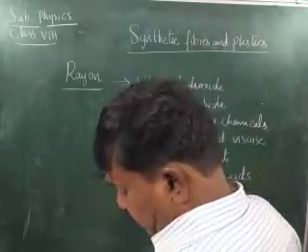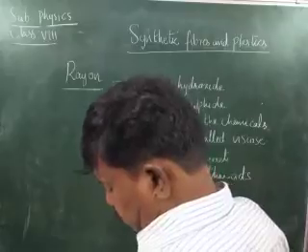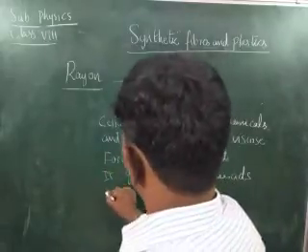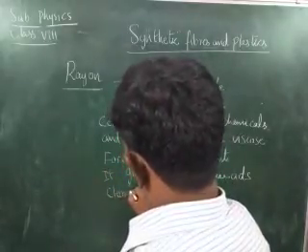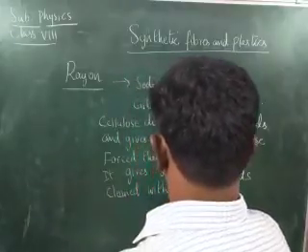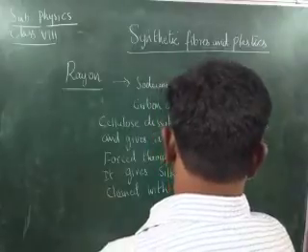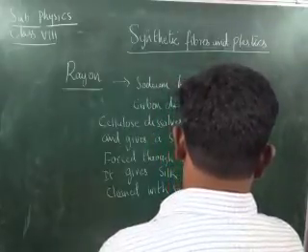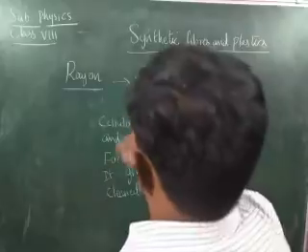These silk like threads, when they are cleaned with soap and dried, then it gives what? Rayon.